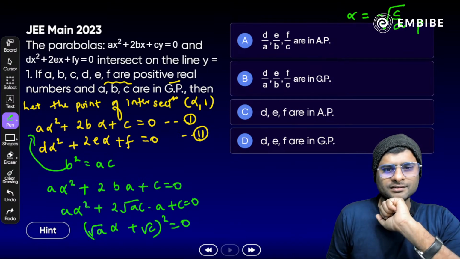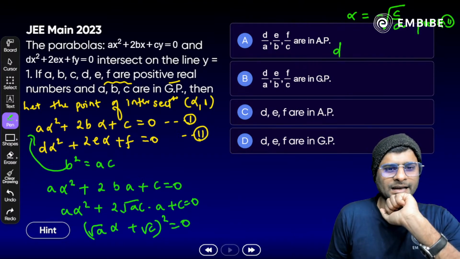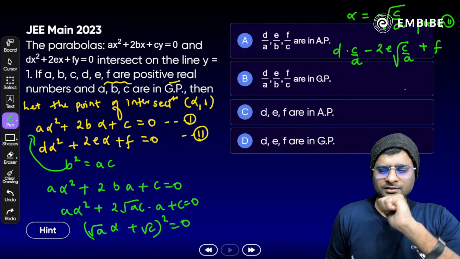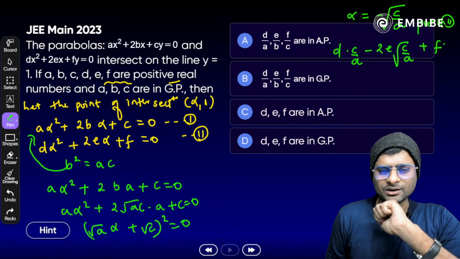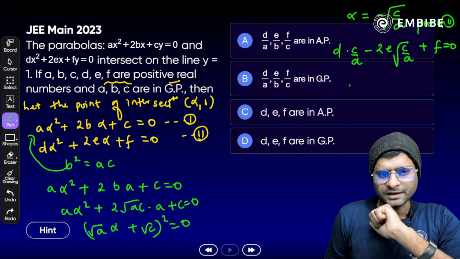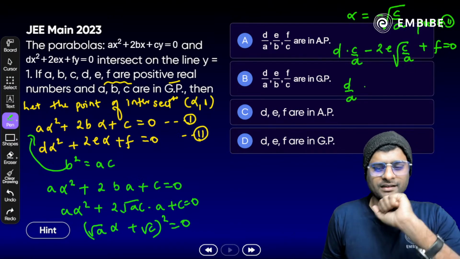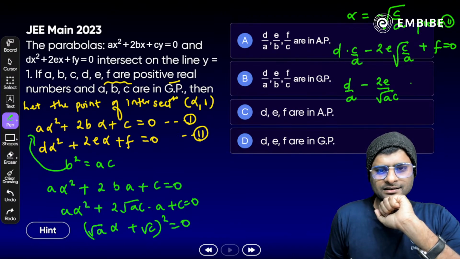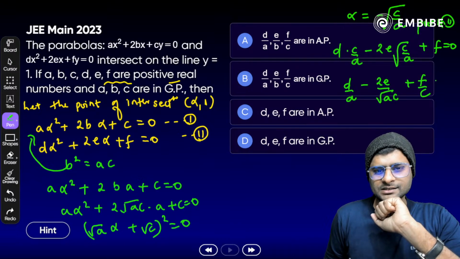Now put in the second. So if we substitute in the second, what do we get here? d times alpha square, so that should be c by a, and the minus will be minus 2e square root of c by a plus f is equal to 0, or we can say d by a minus 2e by root ac plus f by c is equal to 0.